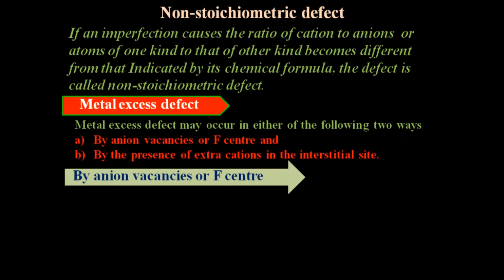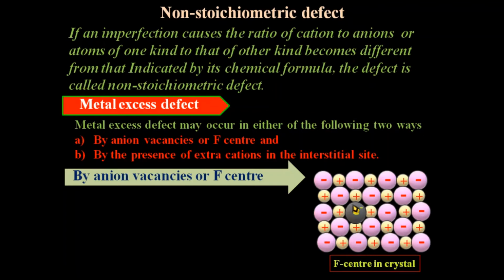A negative ion may be missing from its lattice site, leaving a hole which is occupied by an electron, thereby maintaining electrical balance. The trapped electron is called the F center. As this electron is present inside the crystal instead of an anion, it is called the F center.